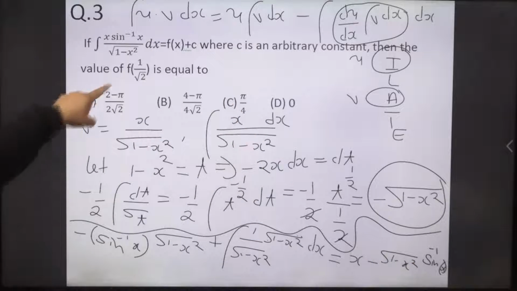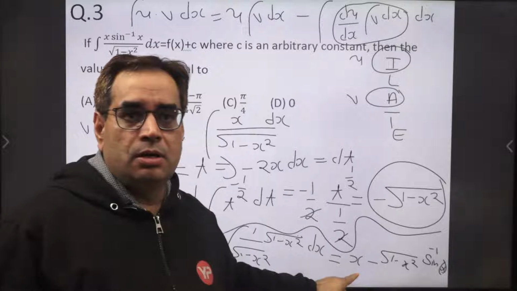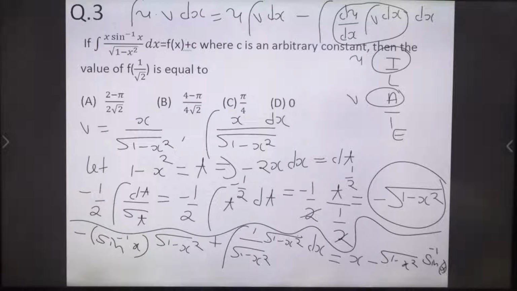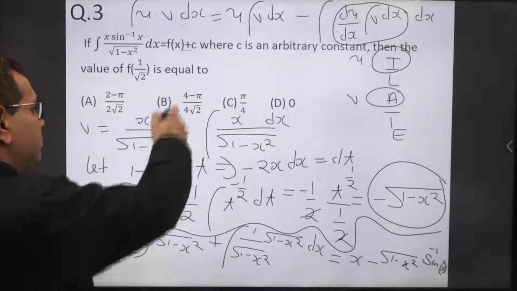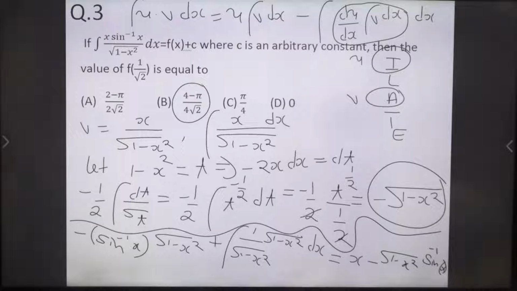And we have to compute f(1 upon root 2). So it means we have to put x equal to 1 upon root 2. Okay, so after calculating with x equal to 1 upon root 2, we can solve this easily. So finally, if you put this value, then B is the right answer. Note down this.